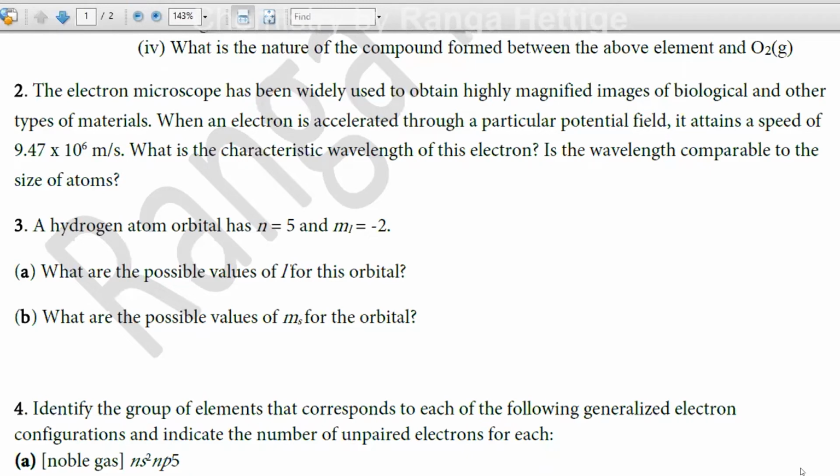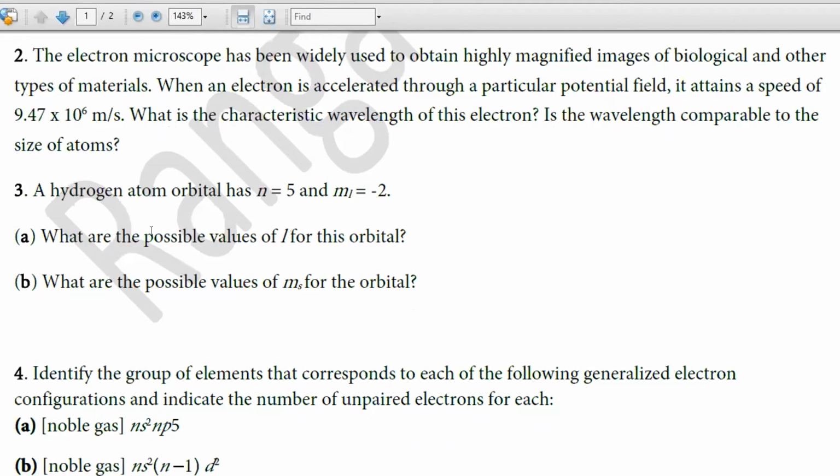Those who have not covered quantum numbers, the new students, I will explain that in a different video this week, then you can understand with the examples. This part I explained last time. L values 0, 1, 2, 3, 4.